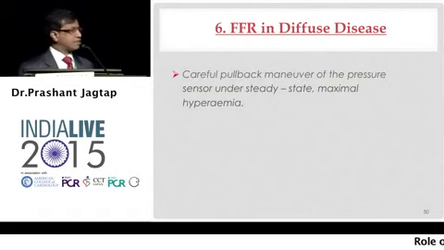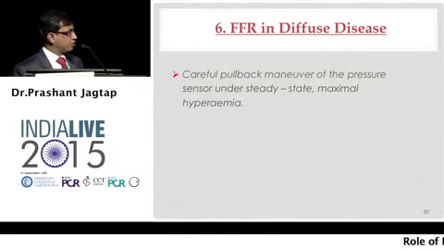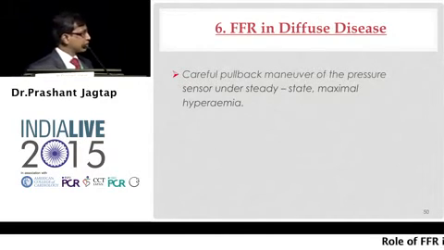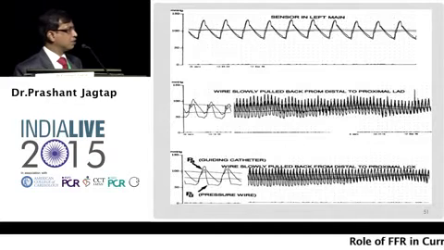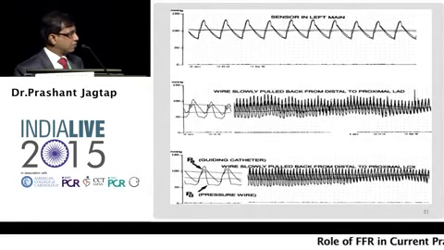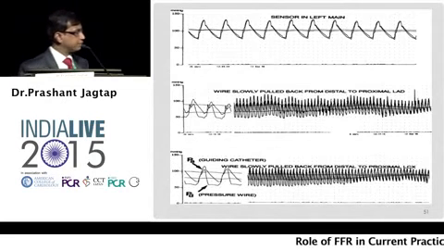And I think this has to be done under a hyperemic pullback, and sequential stenosis can be treated nicely. In diffuse disease, again, we have to achieve steady state hyperemia. And you might have a situation like this, and probably in such situations, you can't do an angioplasty because there is no step up or step down in gradient. It is a gradual decrease in the pressure gradient. So it is a diffuse disease.